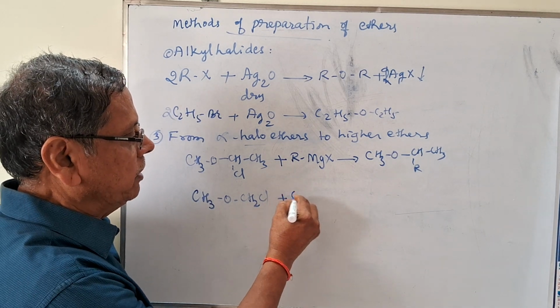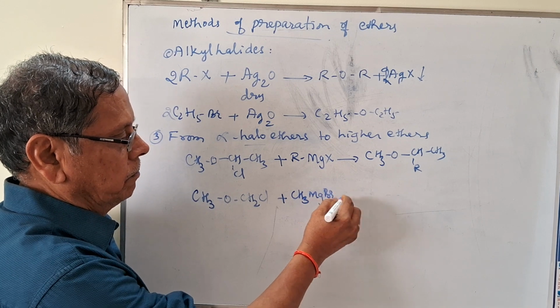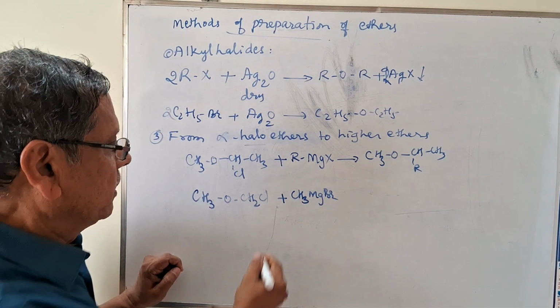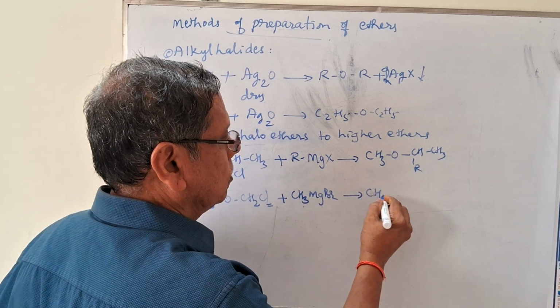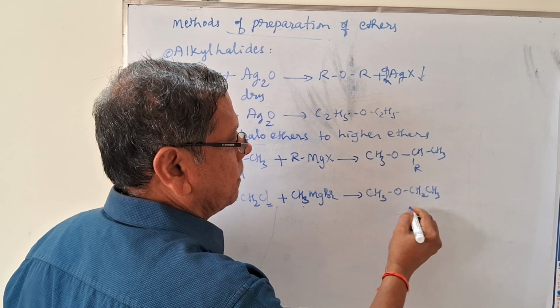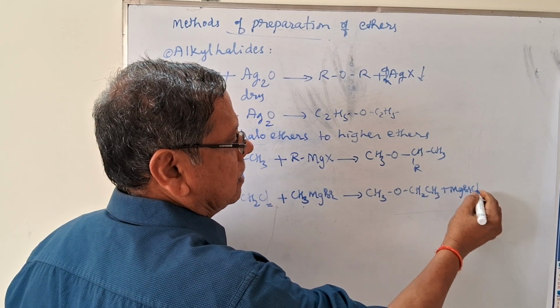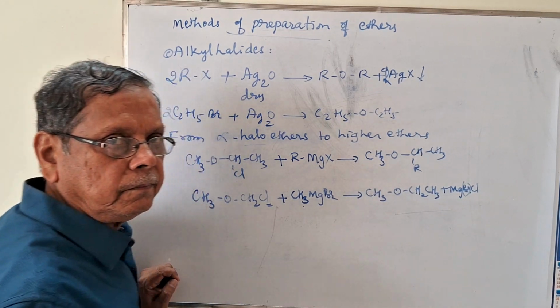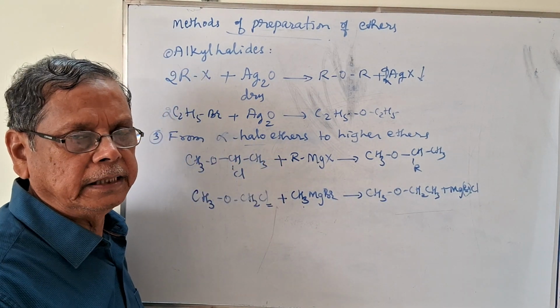When this is treated with methyl magnesium bromide, then the Cl atom will be replaced by the CH3 group. So it will give rise to CH3O CH2CH3 along with the formation of this MgBrCl. So these are some methods available for the preparation of the ethers.